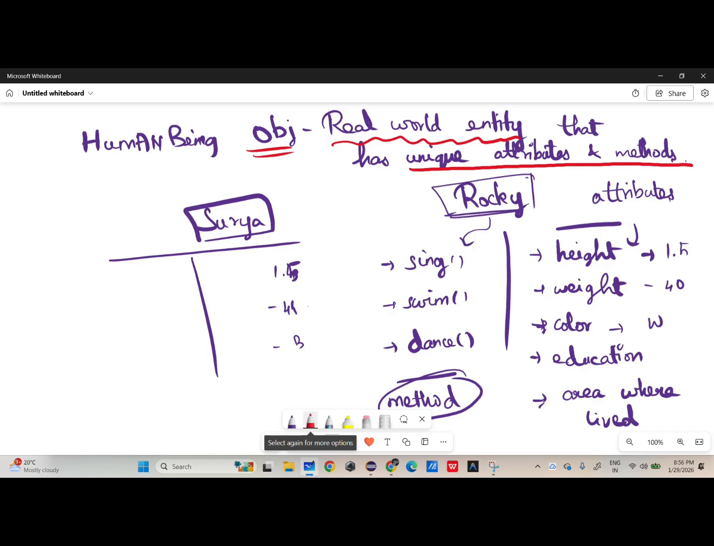Maybe Surya can swim, dance, and also he can do some other things, like he can teach. So not all the things should be the same. If any object, he or she, has unique attributes, only then can we say it is an object. So every object has unique attributes and methods.